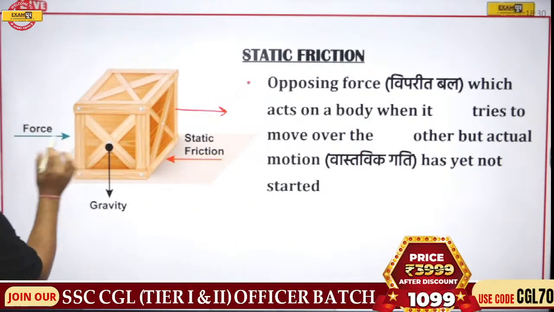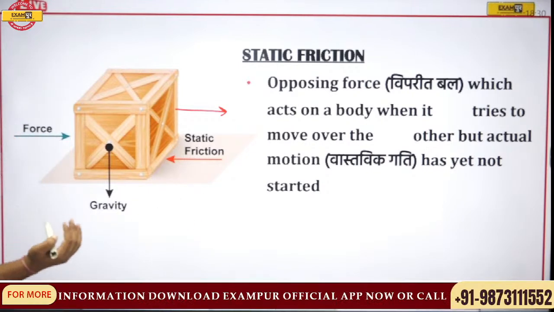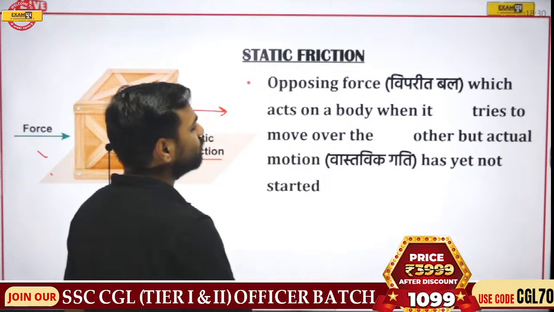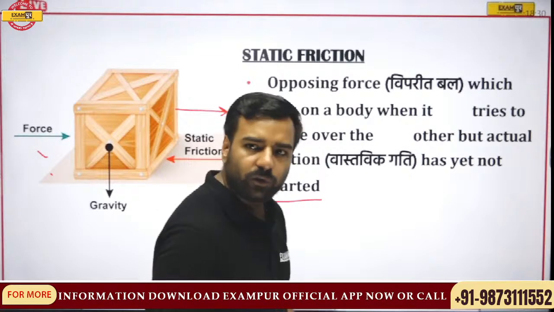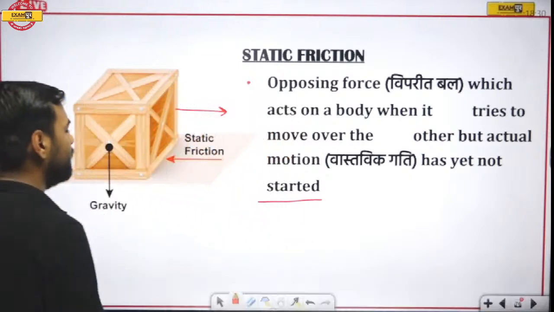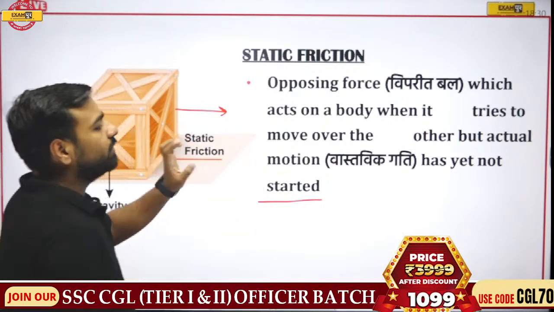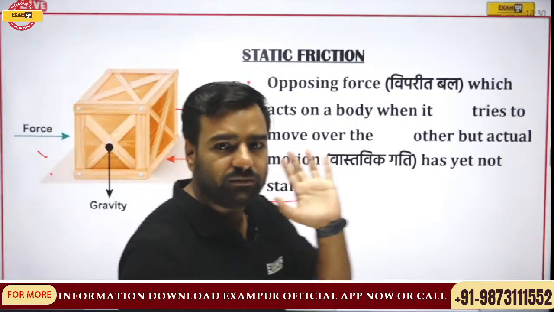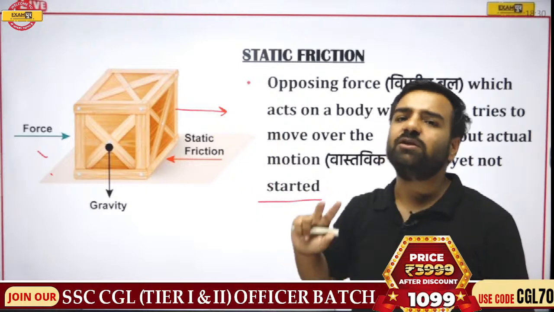When I'm applying force on this box, I'm trying to push it. Obviously there would be static friction, which is coming from the opposite end. So here, it is the opposing force which acts on a body when it tries to move over another, but actual motion has not yet started. The best example would be, I am trying to push this board. When I am trying to push this board, this means this board must be applying some reaction on me, correct? Newton's third law. But this board is not moving.